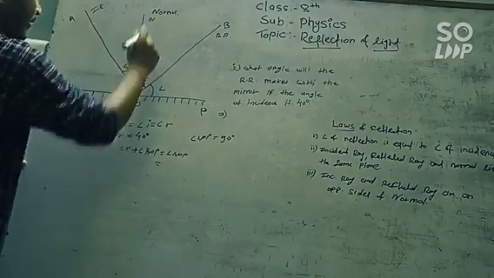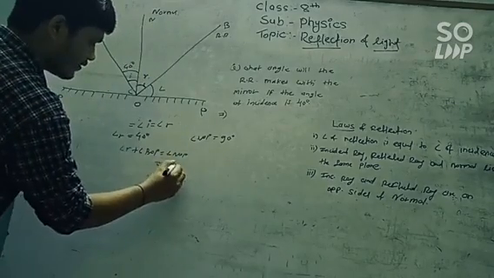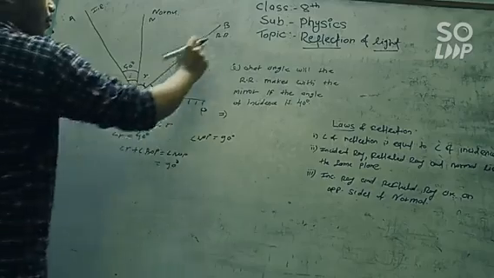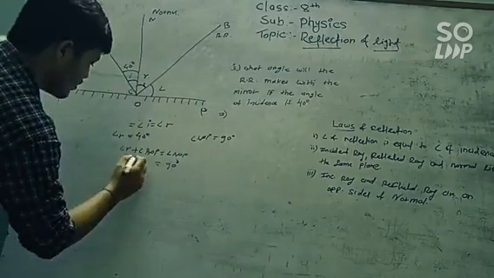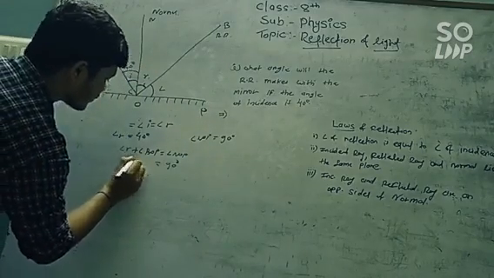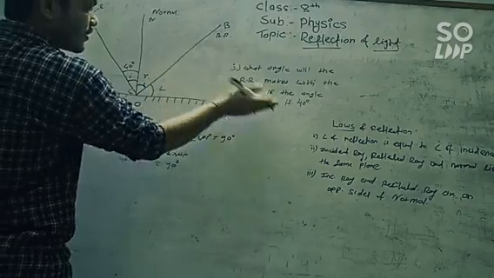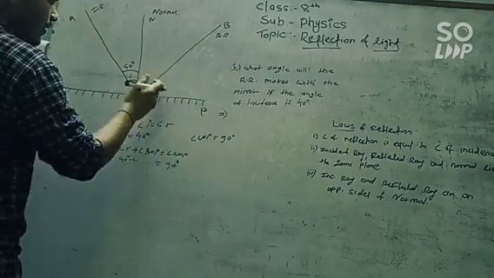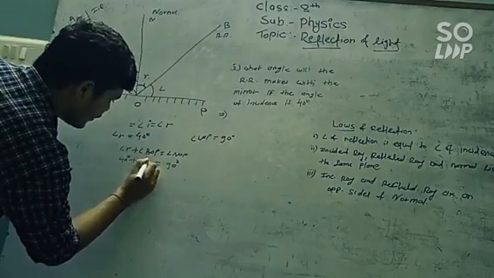So what is the angle NOP? That is 90 degrees. It is the angle of reflection, 40 degrees, plus the angle we have been asked for, angle BOP.